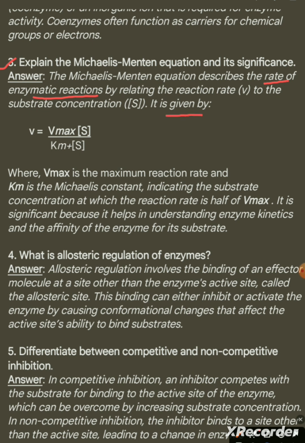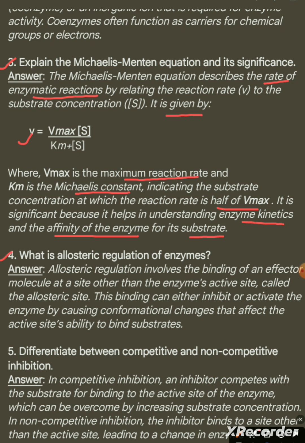It is given by V equals Vmax S upon Km plus S, where Vmax is the maximum reaction rate and Km is the Michaelis constant, indicating the substrate concentration at which the reaction rate is half of Vmax. It is significant because it helps in understanding enzyme kinetics and the affinity of the enzyme for its substrate.